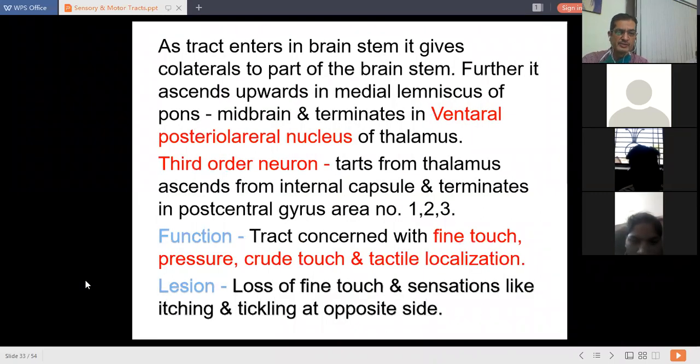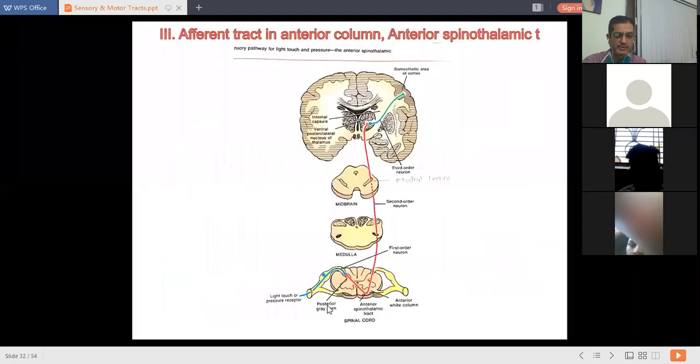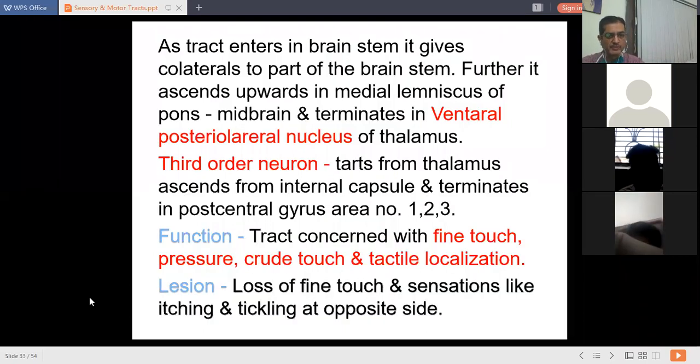So what is the function? The function of this tract is that it is responsible for fine touch and pressure. This is a very important function. Along with that, it is also responsible for sensations of crude touch and tactile localization. So after a lesion, you are going to get problems in all these: fine touch, pressure, crude sensations and tactile localization. You will get loss of sensation of fine touch, along with loss of sensations like itching and tickling on the opposite side, because this tract crosses at the spinal cord level. That's why after a lesion you will get problems on the opposite side.